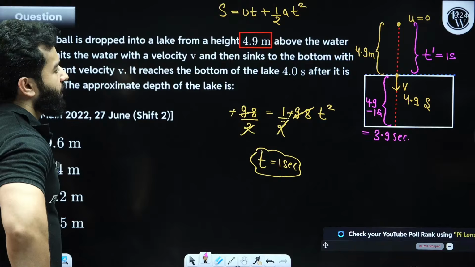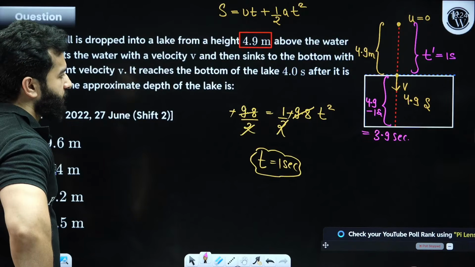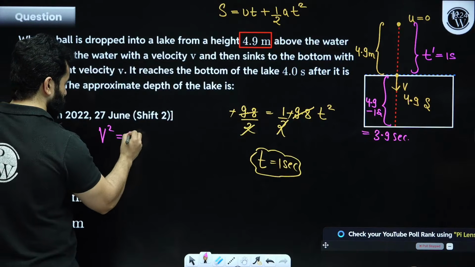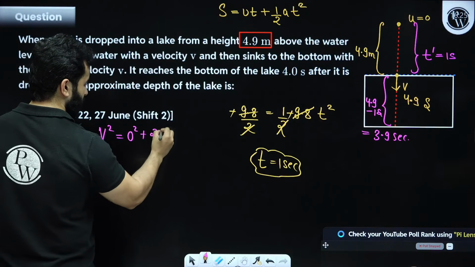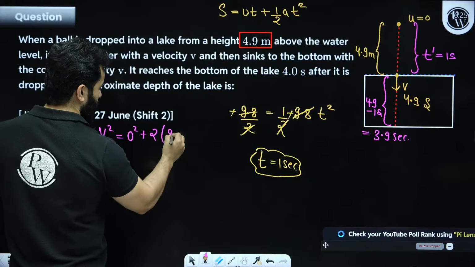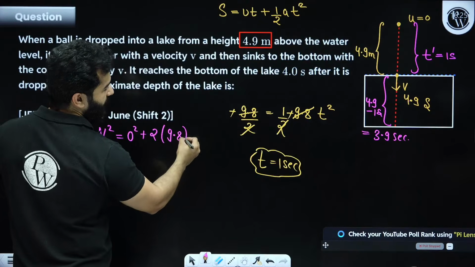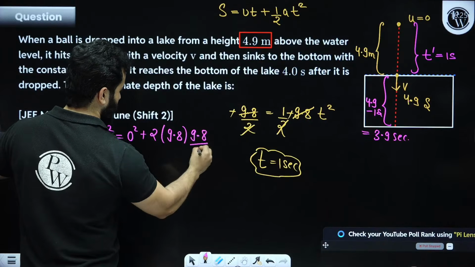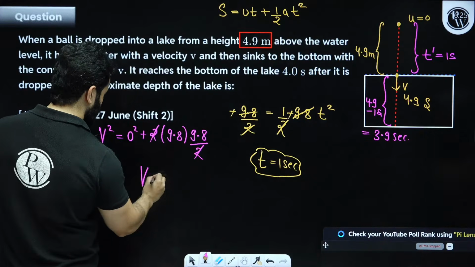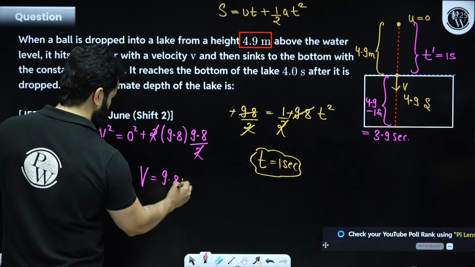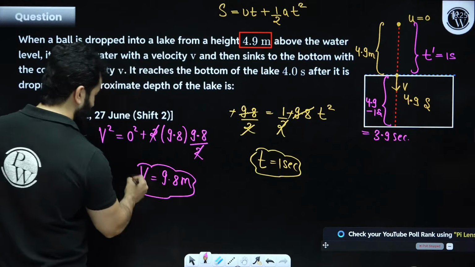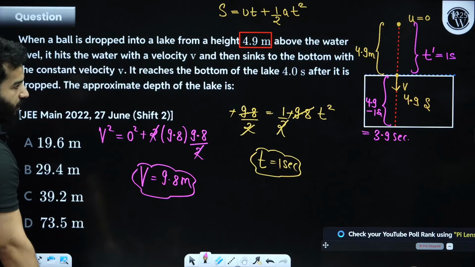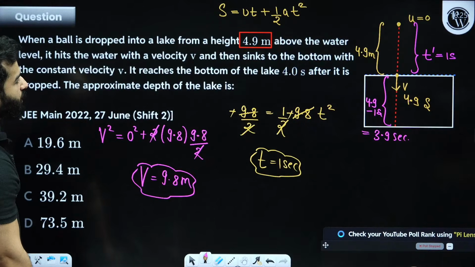And let's also find out the velocity. So v square equals u square plus 2as. a is 9.8 into s, that is 4.9, so 9.8 divided by 2. So v will be equal to 9.8 meter per second. Now I also know the total time was 4 seconds.